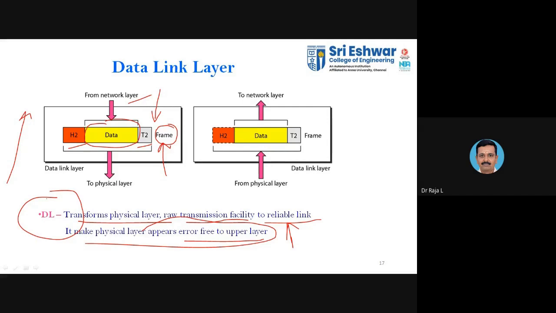As the name indicates, we have the data and we link the data to the upper layer, or we link the data to the lower layer whenever you receive data from the upper layer. So that is the concept of the data link layer.